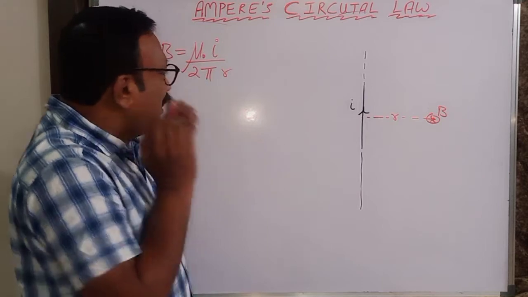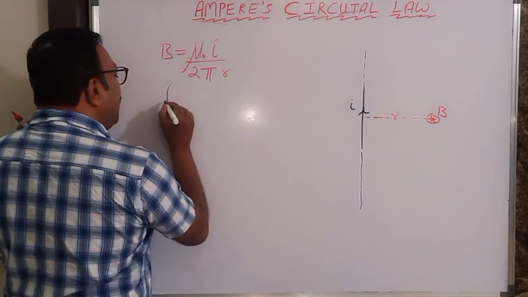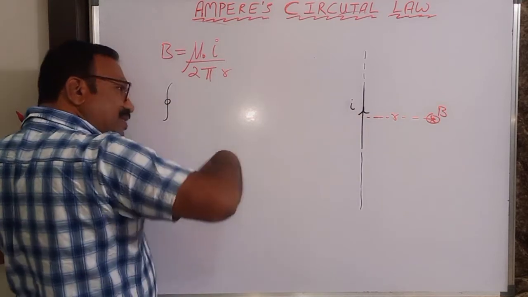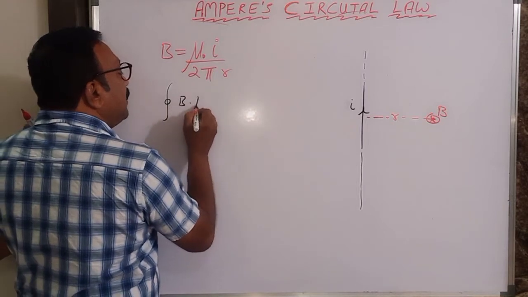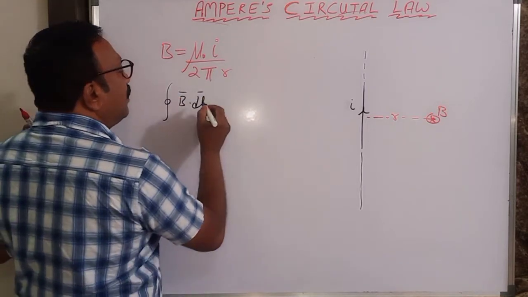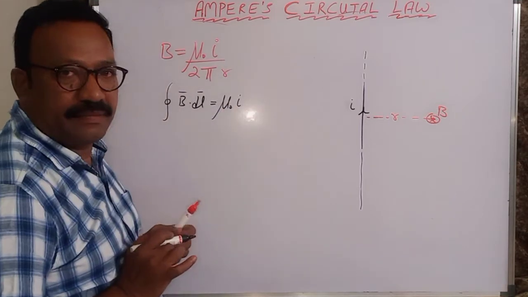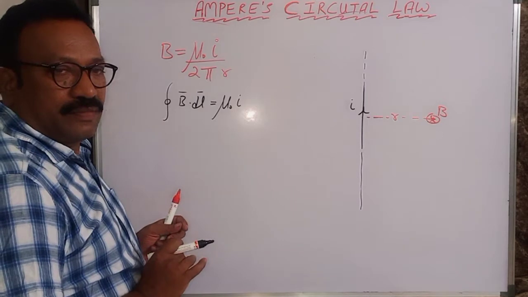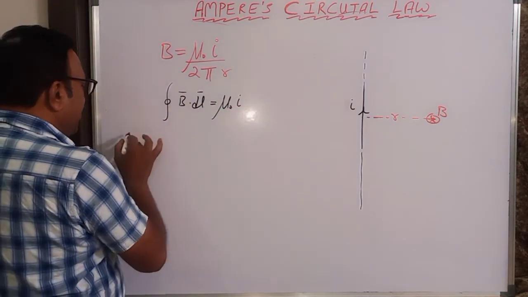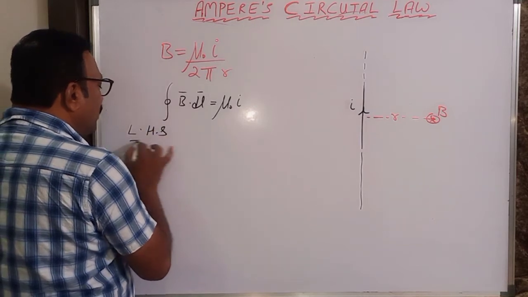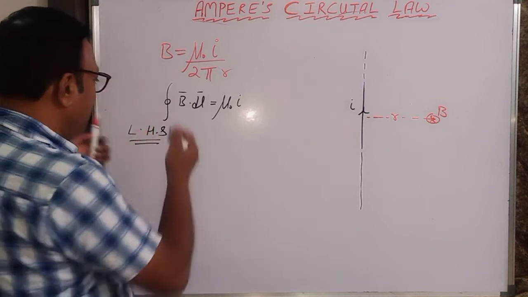Let us come to Ampere circuit law. What is the Ampere circuit law statement? The closed integral over the closed curve of B bar dot dl is equal to mu naught times I. That is the statement. I want to prove this now. This is an infinite wire, and that is the magnetic field. I want to prove this. So take the LHS quantity. The most famous method is starting with LHS and ending with RHS, as you do in mathematics. So let me take the LHS quantity.